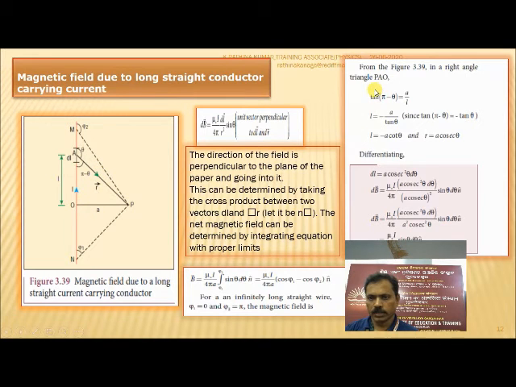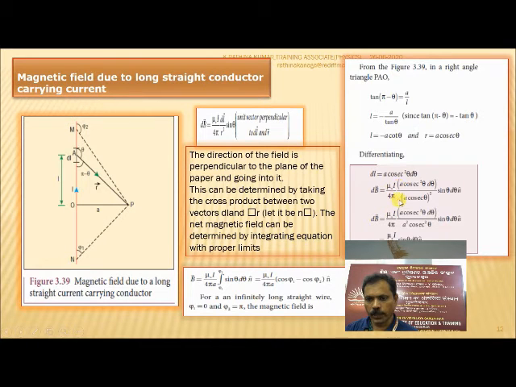tan of pi minus theta is equal to a by L, a divided by the length AO. So L is equal to a by tan of pi minus theta, that is equal to minus tan theta. So L is equal to minus a cot theta and r is equal to a cosecant theta. On differentiating, dl is equal to a cosecant square theta d theta.